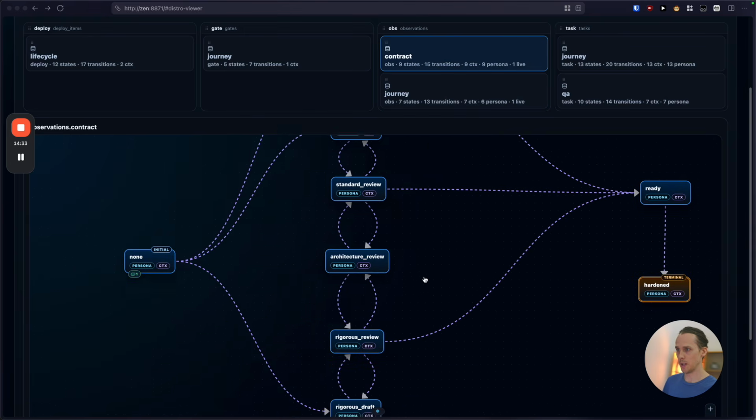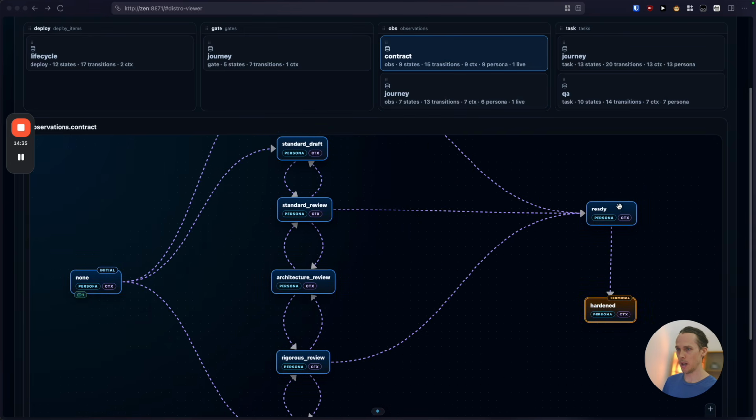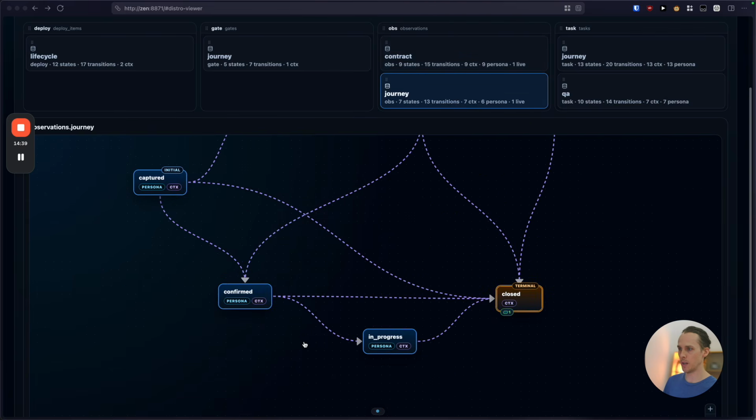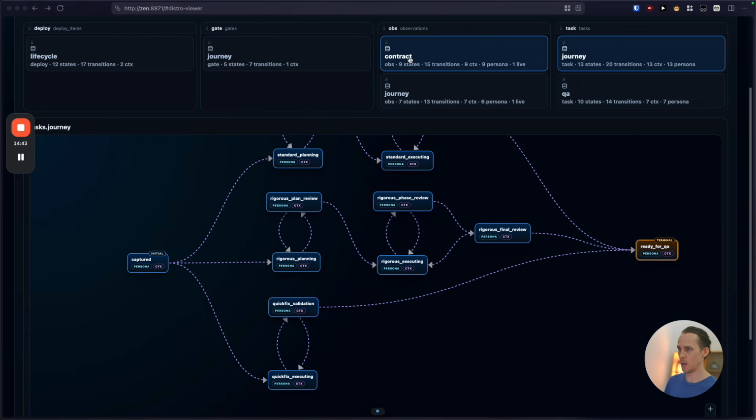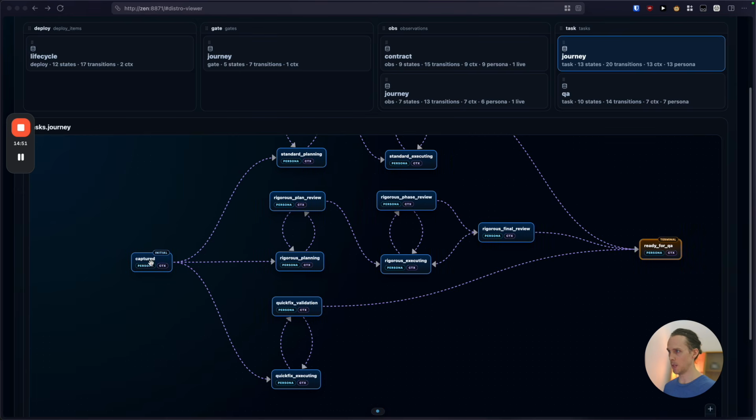Let's suppose that, again, we've got to the point where it has a ready contract. The contract is ready, and the journey now is in confirmed. If an agent, so the agent probably in the contract store, will then actually create a task. It'll capture a task, so it'll start a task here.